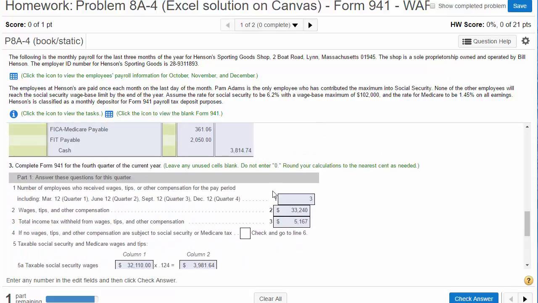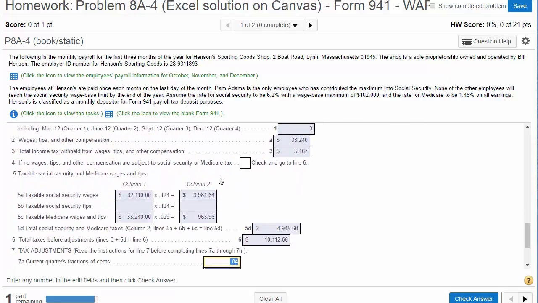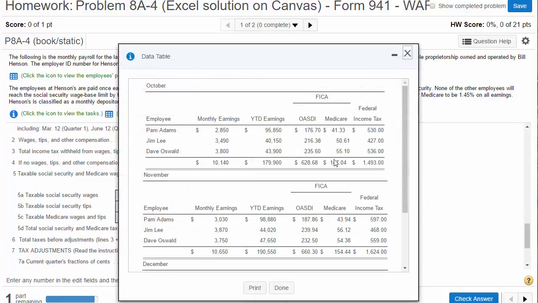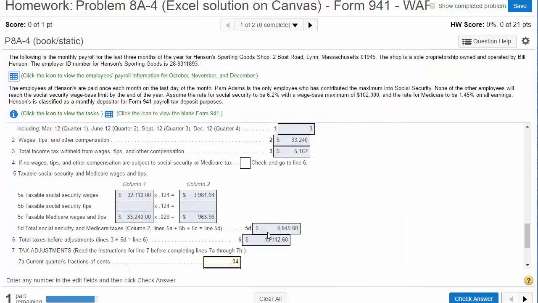Well, remember this form, we calculated OASDI once and rounded once. We calculated the Medicare and rounded once. And if there are any tips, we would have rounded once. So at the most, we would have rounded 3 times. But when we did the employee OASDI and Medicare calculations, look how many times we calculated just for OASDI, 1, 2, 3, and then for Medicare, 4, 5, 6, and that's just for one payroll. And then we had to do the employer portion. So that's why there's going to be a difference.